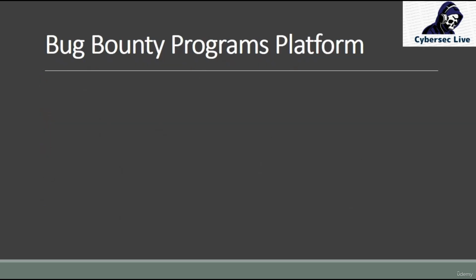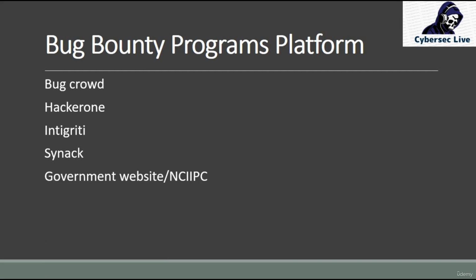And in the second video of bug bounty, we checked out all the platforms where organizations are registered. They also tell you what the scope is and what is out of scope, right? We have websites like Bugcrowd, HackerOne, Intigriti, Synack, and I also talked about the government website where we can report to NCIIPC, the National Critical Information Infrastructure Protection Center.